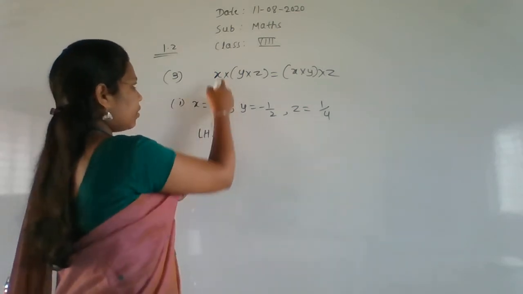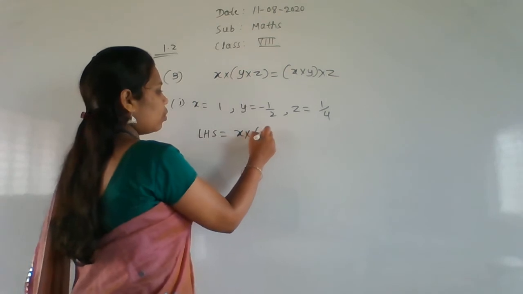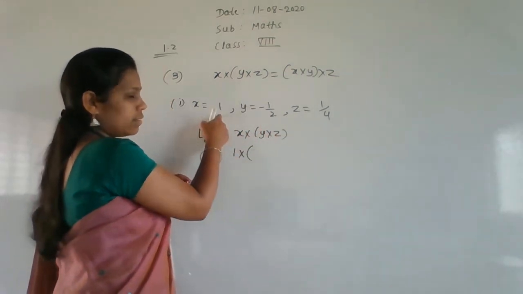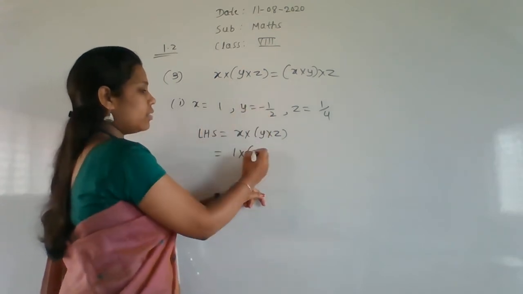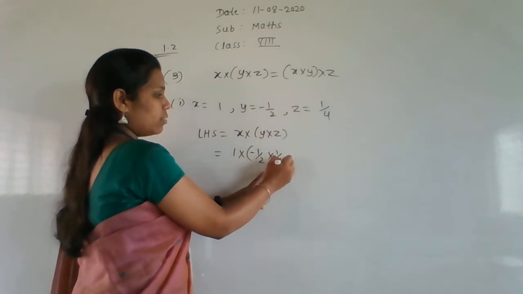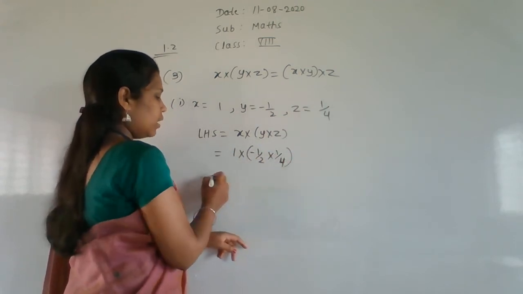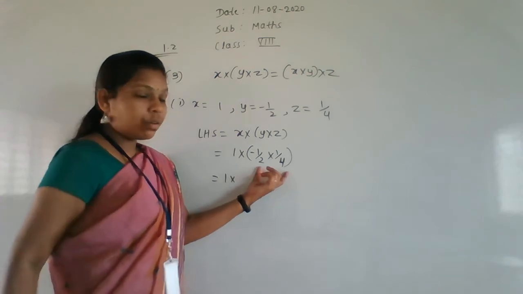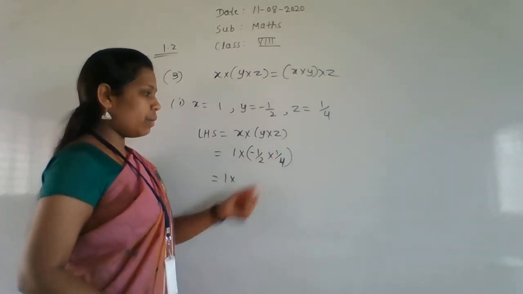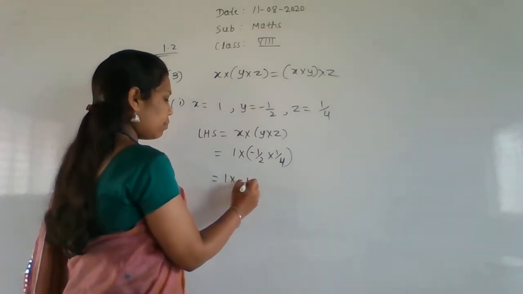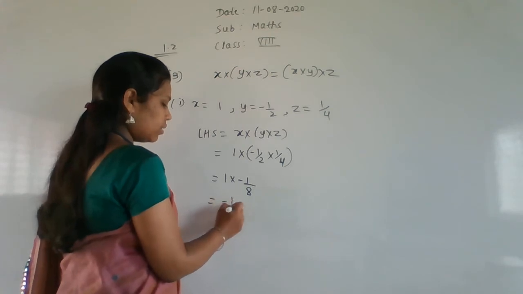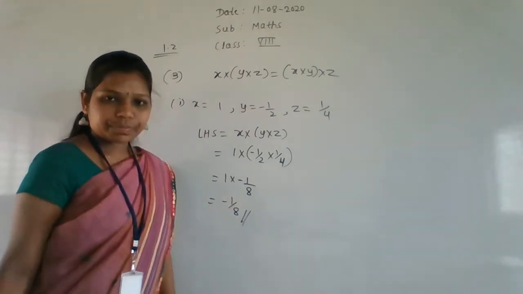So for the LHS we take x into y into z. The x value is 1, the y value is minus 1 by 2 and the z value is 1 by 4. First we have to solve the bracket, that is minus 1 by 2 into minus 1 by 4, which is minus 1 by 8. Now we multiply, and the answer is minus 1 by 8.